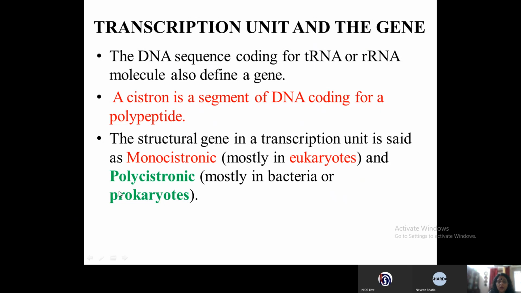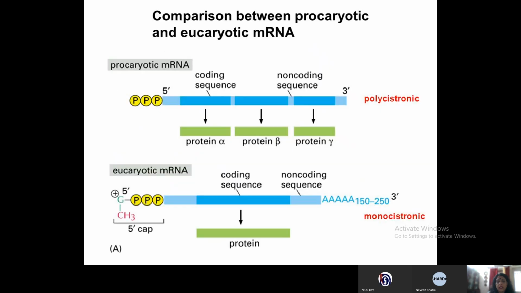Whereas in prokaryotes, it is polycistronic. Polycistronic means that there are many cistrons which are attached, and one polycistron will be flanked with one terminator and one promoter gene. To understand this more, we can see it diagrammatically also.